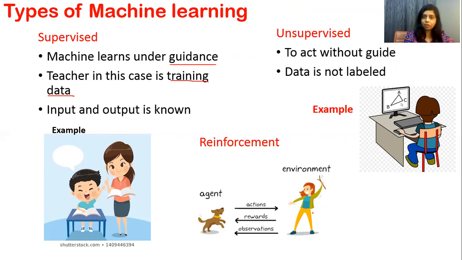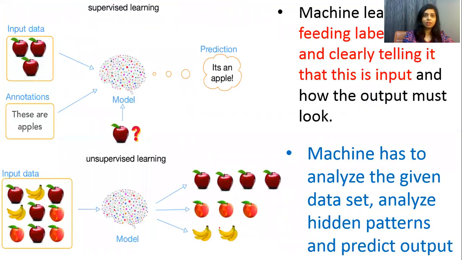The dog is barking at this girl. This girl is nothing but the environment. Then he will learn how this girl reacts, whether she loves and accepts his barking, or she gets angry at him. So based on her reaction, this agent will observe and take decisions. So this is known as reinforcement type of machine learning.